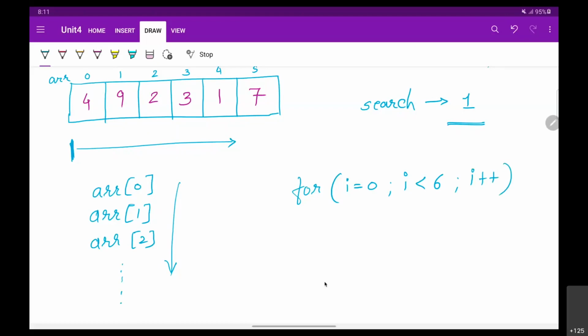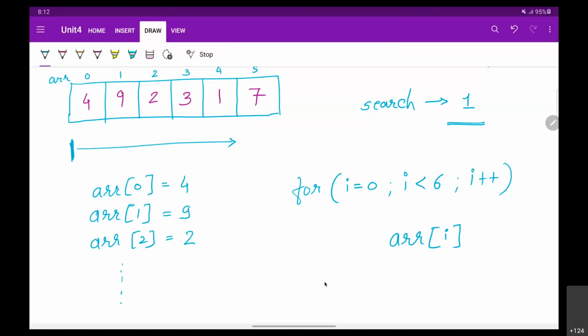So that what we can have is an array of I element. जितनी बार लूप चलेगी उतनी बार आपको एलिमेंट्स मिलते जाएंगे. Array of 0, array of 1, array of 2, array of 3, and so on. Now, what is your array of 0? It is 4. Array of 1, it is 9. Array of 2, it is 2, and so on.